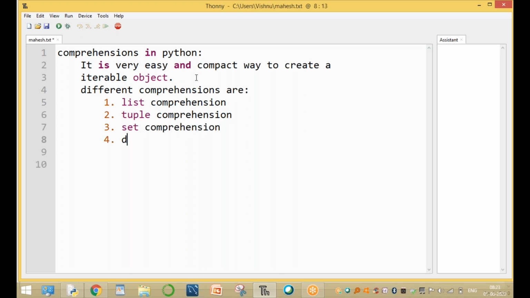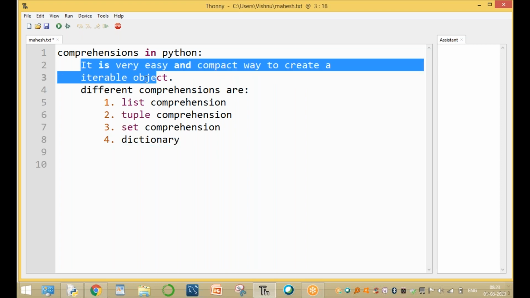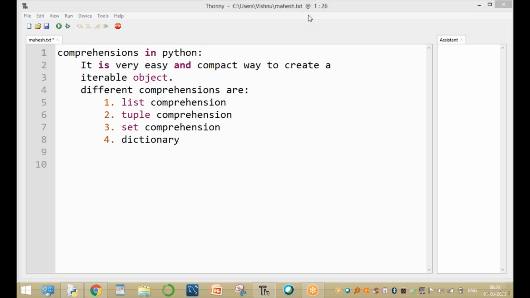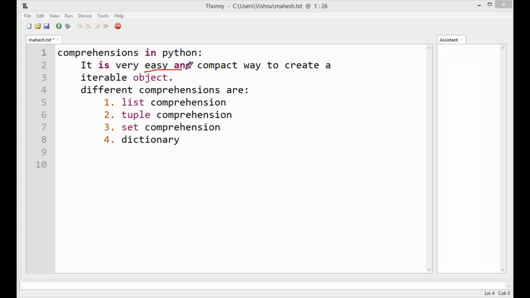The fourth is dictionary comprehension. These are iterable objects. List is an iterable object. Tuple is an iterable object. Set is an iterable object. Dictionary is an iterable object. These objects are created in an easy and compact way. That is very important: creating objects very easily and simply.